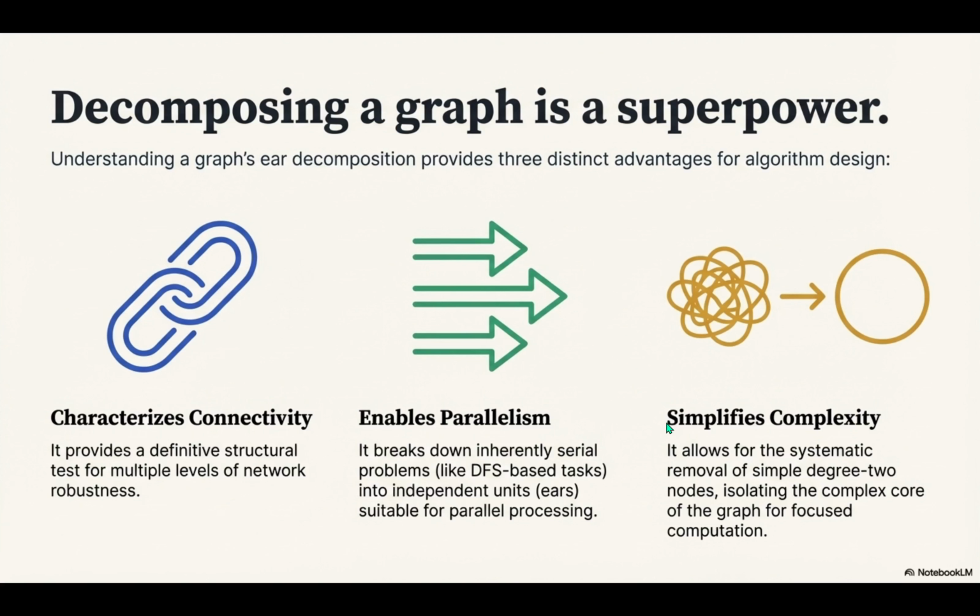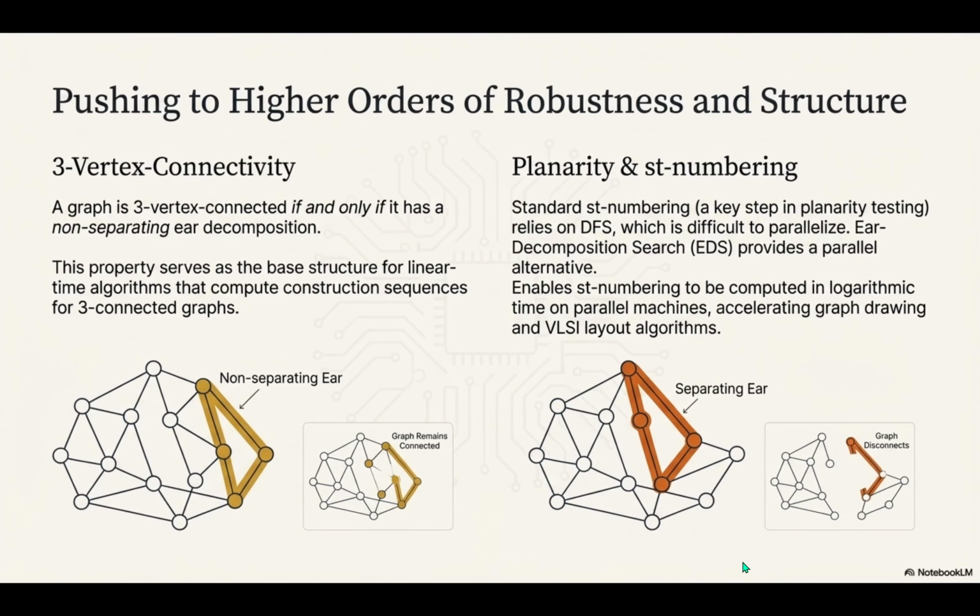And the third superpower, this seems to tie it all together. Ear decomposition simplifies complexity. It does. Once the graph is decomposed, we can systematically remove all those simple degree 2 nodes we talked about, the non-essential links that just stretch things out. We isolate the complex core, which is where the real computation needs to happen. So the algorithm can ignore all the structural padding and just focus on the actual hard problem. That's the idea. Okay, let's go back and focus on that first superpower, characterizing connectivity.